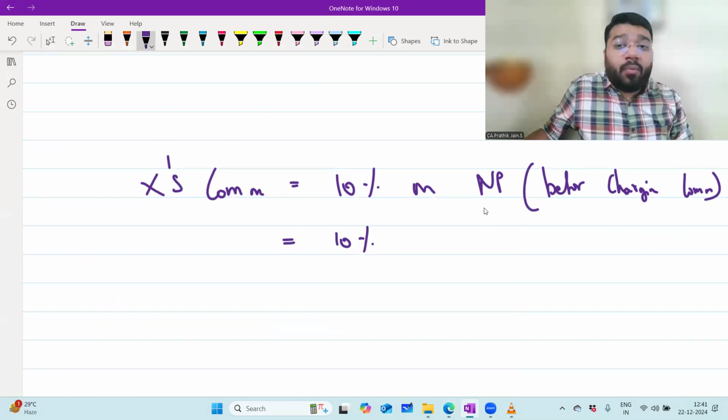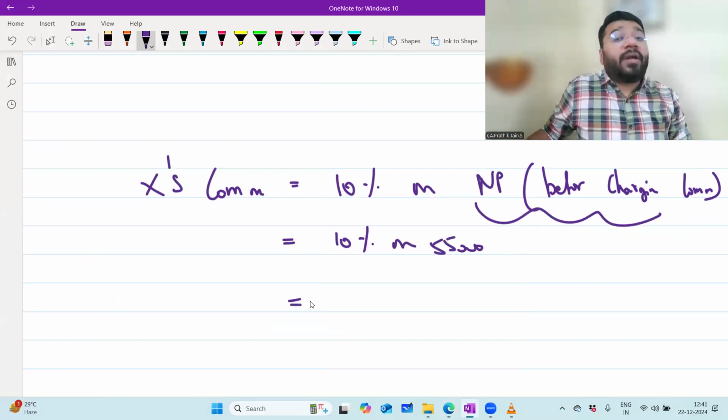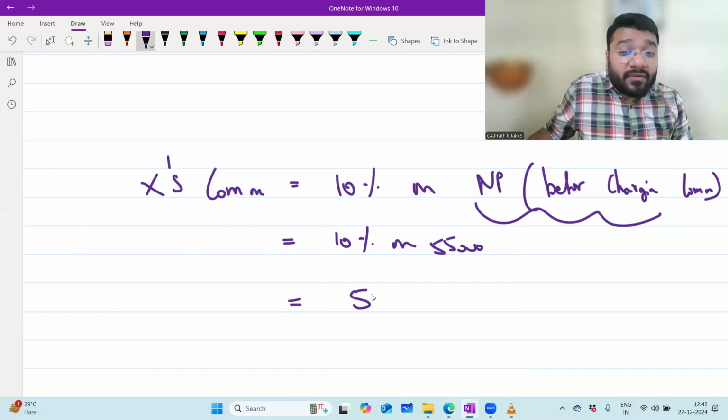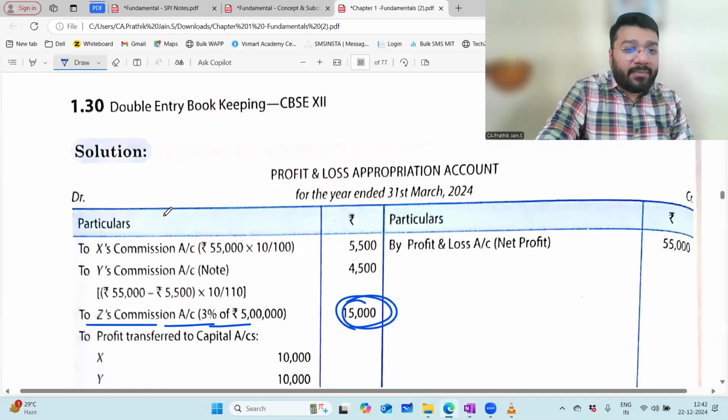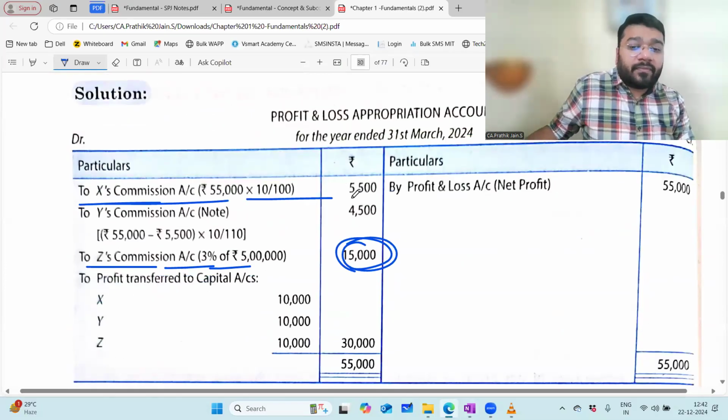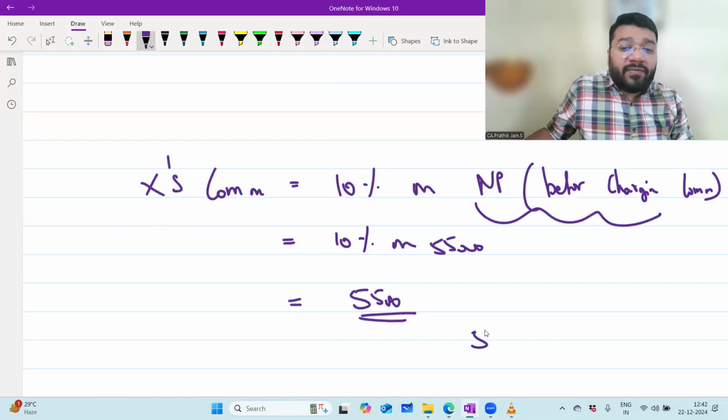10% on what is the net profit before charging commission? 55,000. So what is 10% of 55,000? 5,500. So X's commission is 5,500. Any problem? No, sir. So what is the formula? Sir, 55,000 into 10 by 100.